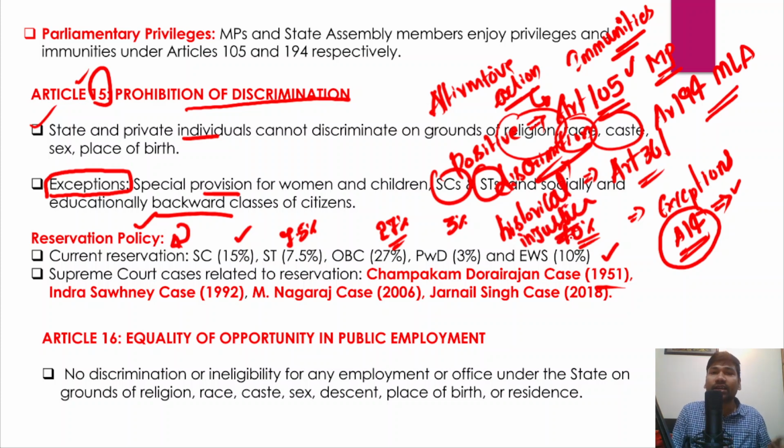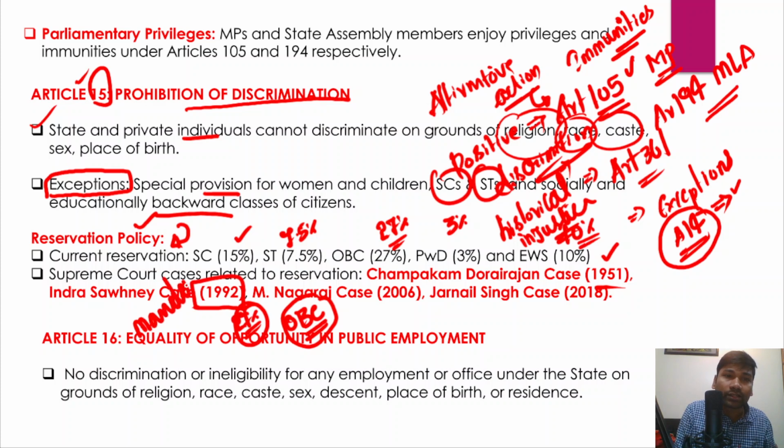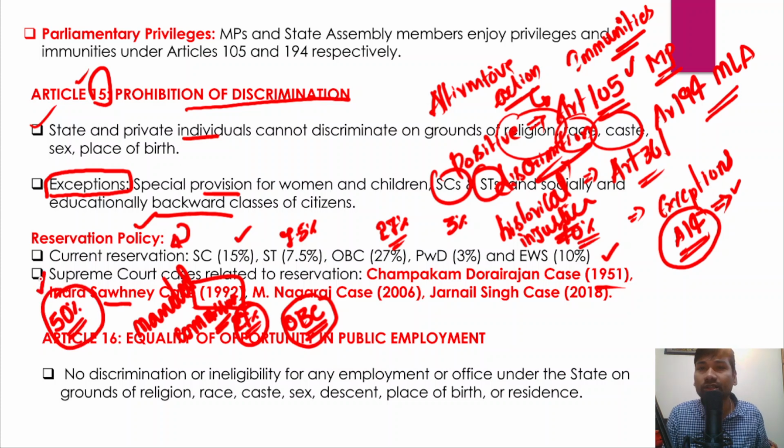And apart from that, even in the Indra Sawhney judgment of 1992, the Supreme Court upheld 27% reservation given for the other backward classes in employment and education as per the Mandal Commission recommendations. Right, so the Mandal Commission recommended 27% reservation for the other backward classes, and the Supreme Court in this particular case upheld it, and also set a 50% limit on reservation. So reservation should not reach 50%, right?